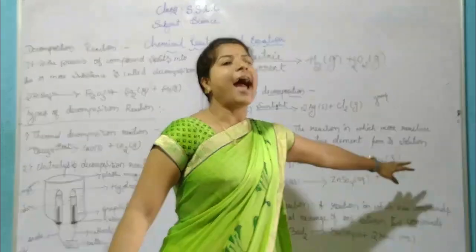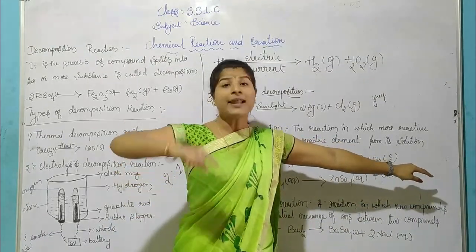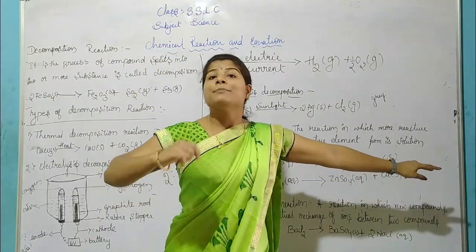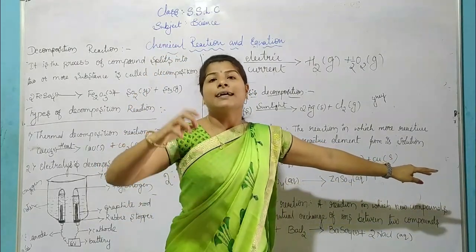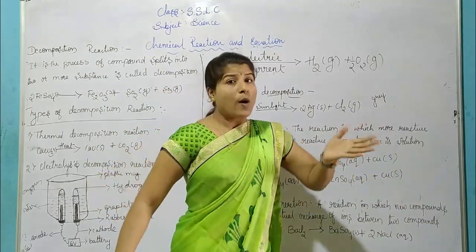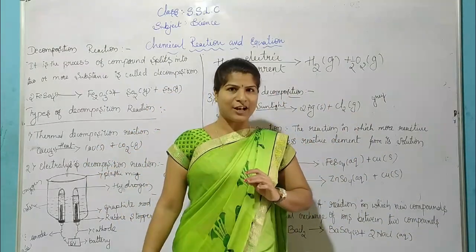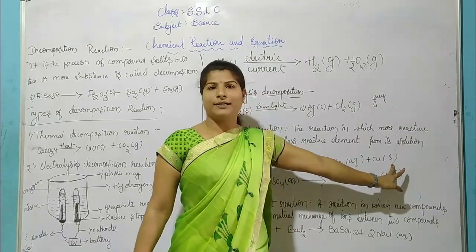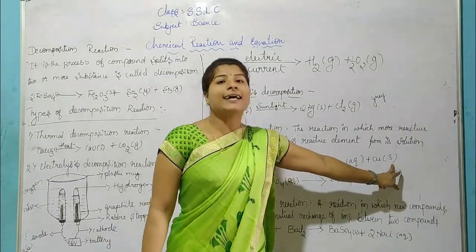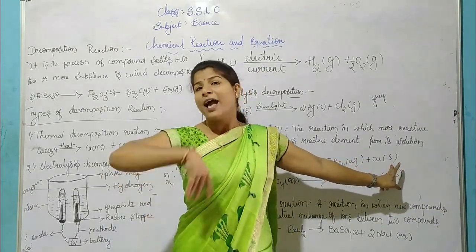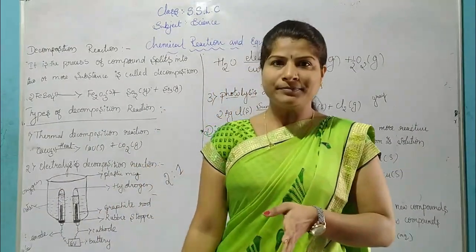Iron sulfate and copper. When iron is immersed in copper sulfate, iron sulfate and copper will be formed.